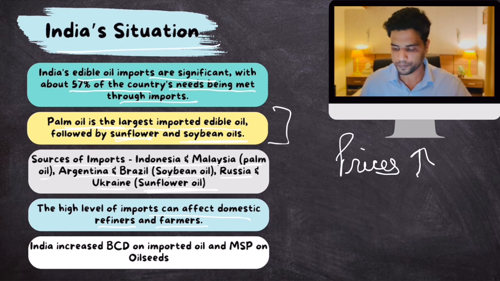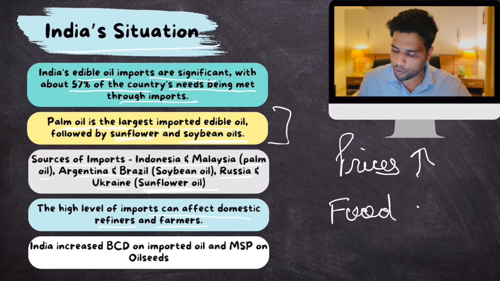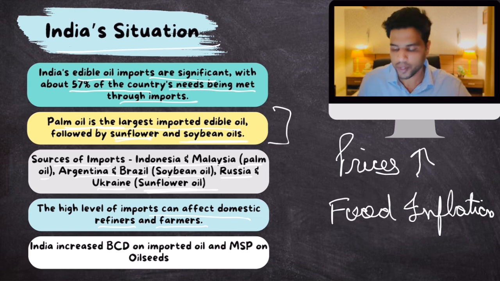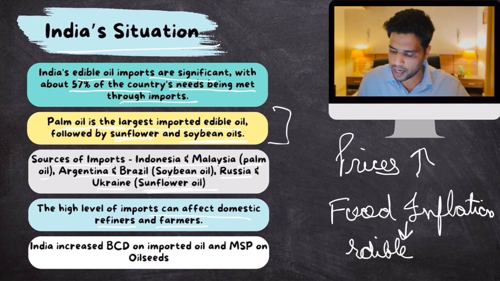Now, the thing is that India is concerned a lot about food inflation. We don't want food inflation to be high. And because we don't want food inflation to be high, well, we control the prices, or we make sure that edible oils in India are available at low prices.